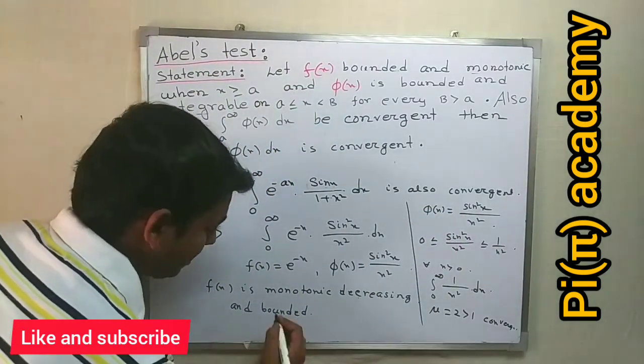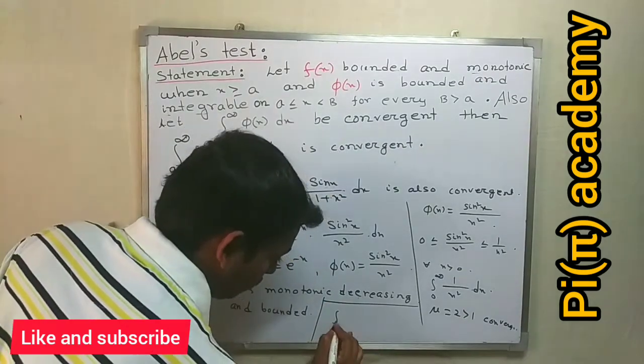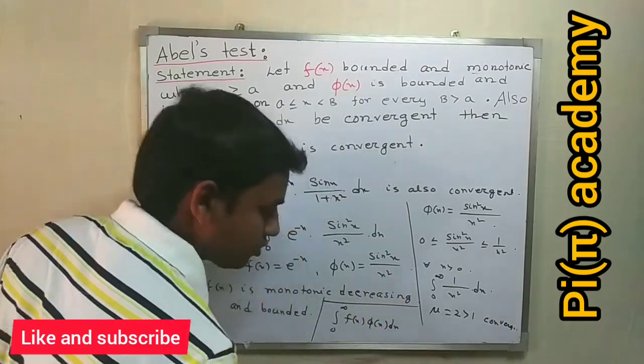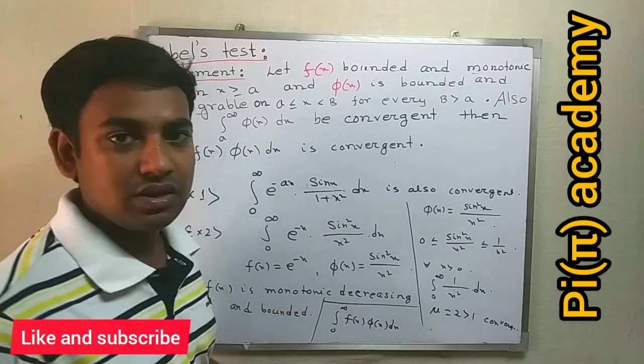Then by the Abel test we can say the integral from 0 to infinity of f(x) into phi(x) dx is convergent. That is, the improper integral is convergent.